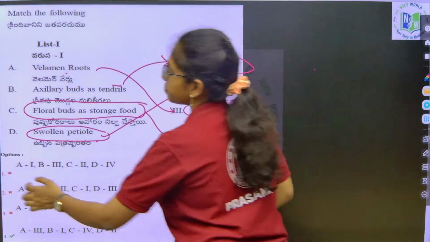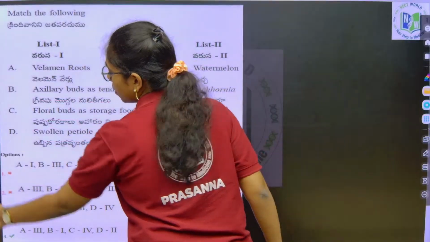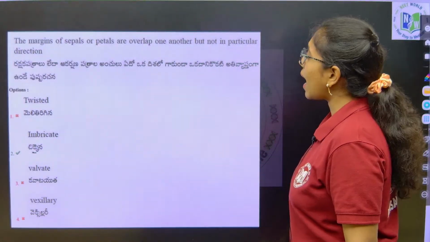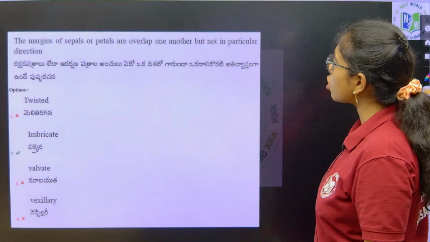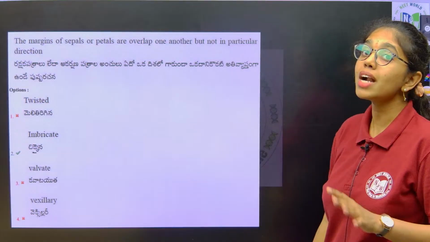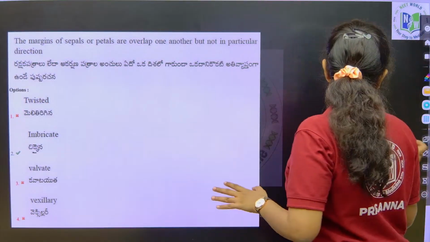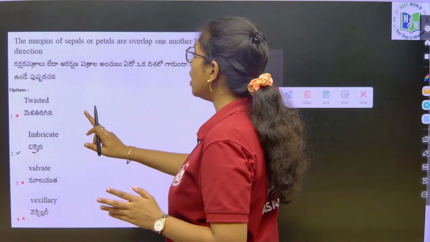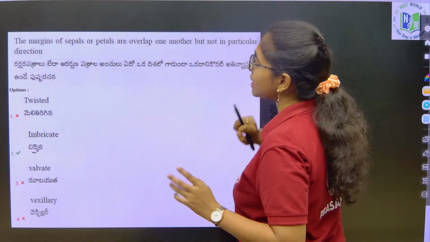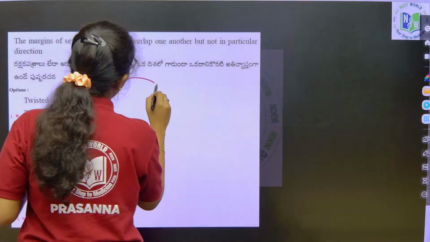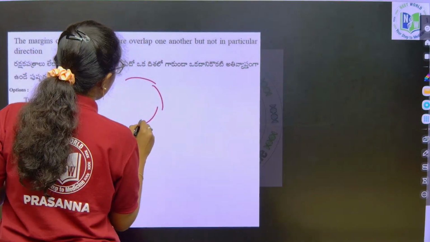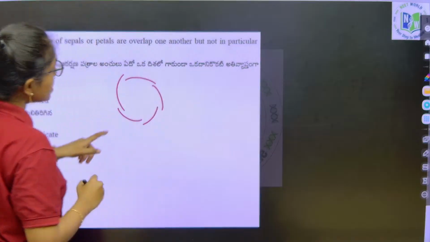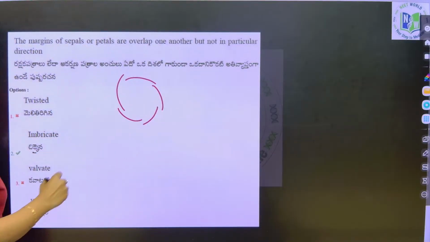Next. The margins of sepals and petals overlap one another, but not in a particular direction. If it is in a particular direction, which option do we have to go for? Twisted aestivation. Sepals and petals which are overlapping each other in a particular direction like this, this is twisted aestivation.